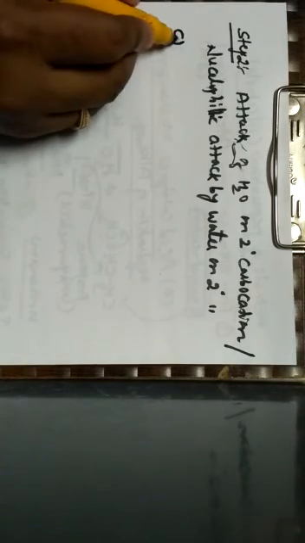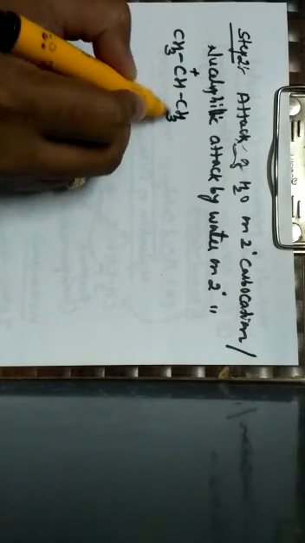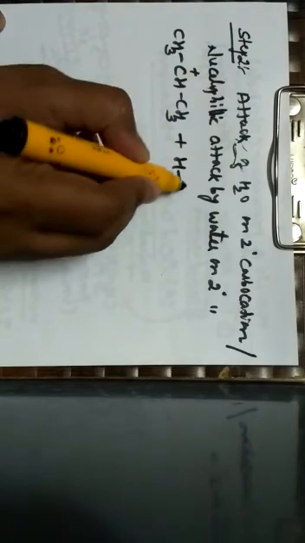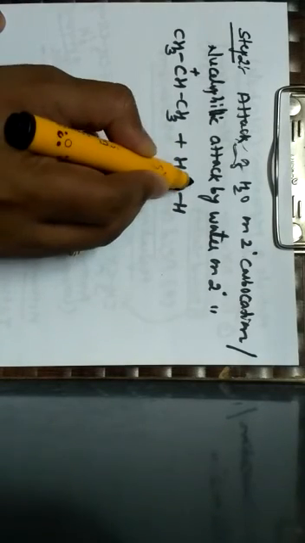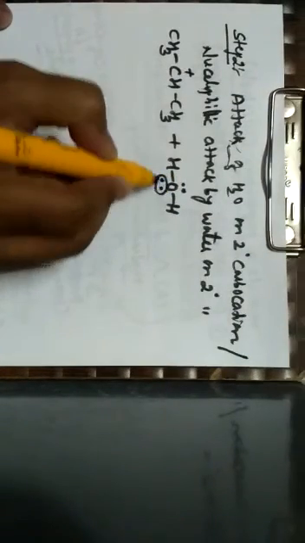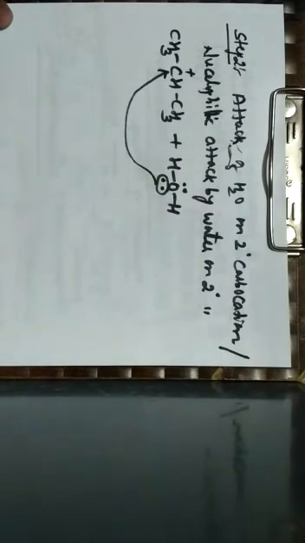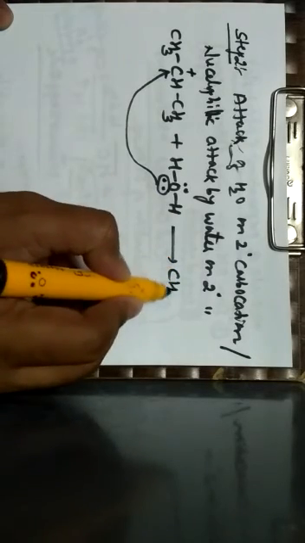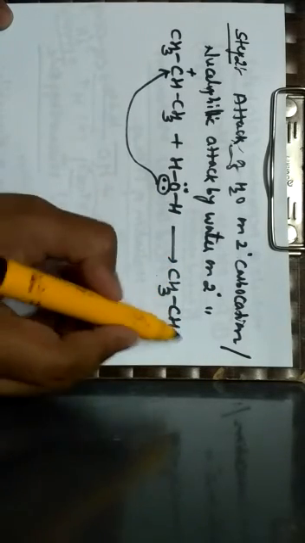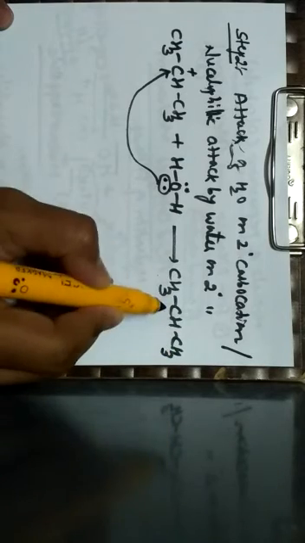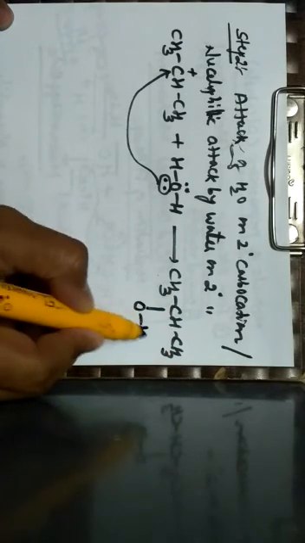So here, when I consider a secondary carbocation, this is the structure of the secondary carbocation. This secondary carbocation will be attacked by water, which is a nucleophile, because it has two sets of lone pairs of electrons, where one set of lone pair will directly attack the positively charged carbon, which can be represented as CH3CH, again CH3. This carbon is linked by what?